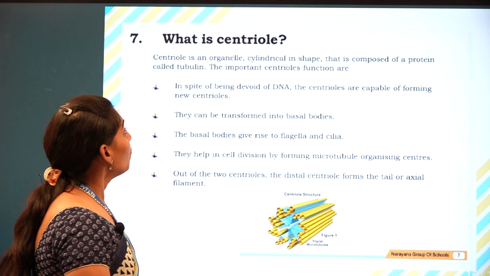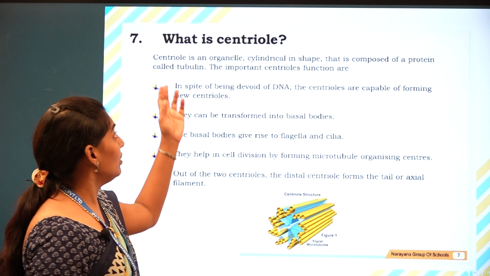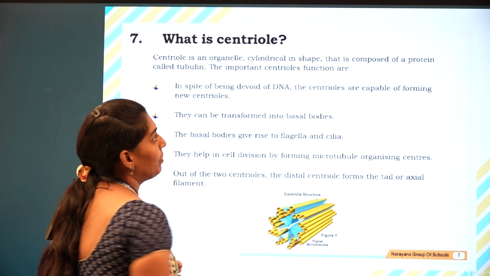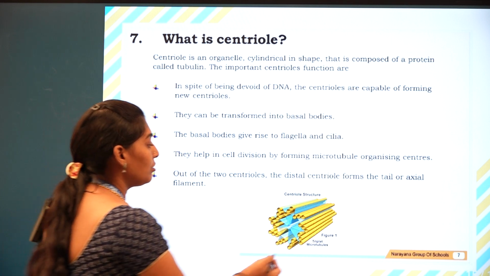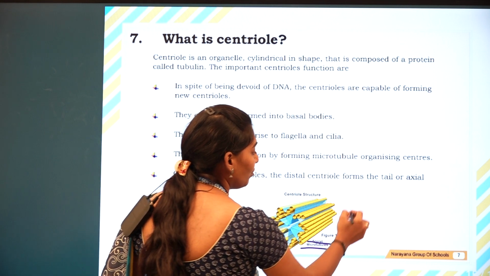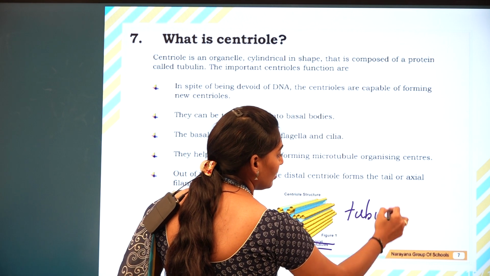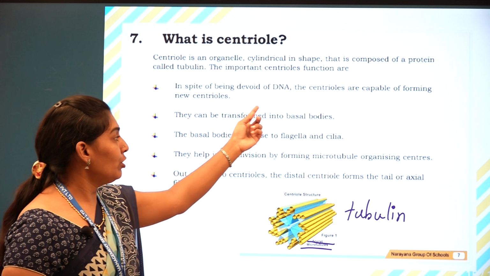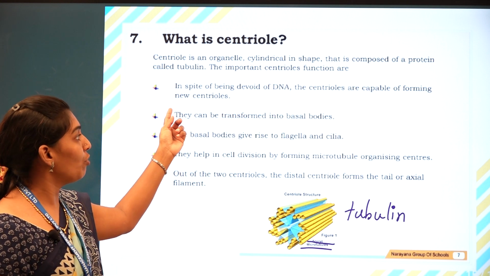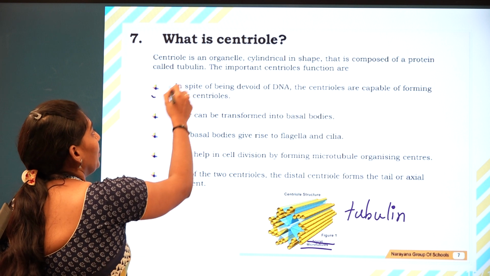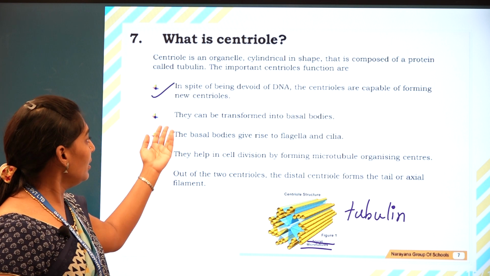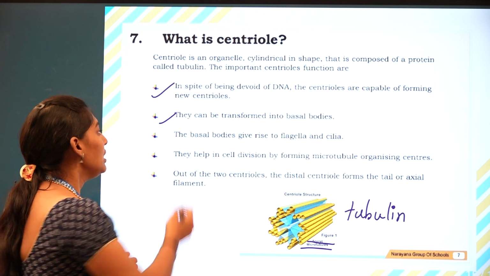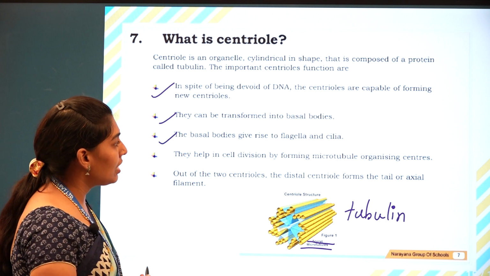The next question: what is a centriole? A centriole is an organelle which is cylindrical in shape, composed majorly of microtubules, which are made of the protein tubulin. In spite of being devoid of DNA, centrioles are capable of forming new centrioles. They can be transformed into basal bodies, and the basal bodies give rise to flagella and cilia.